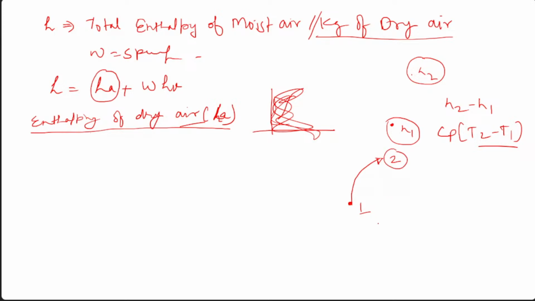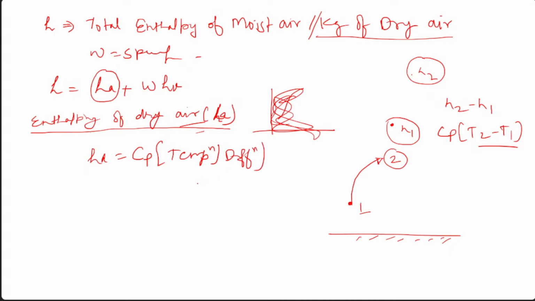So either we can take this as a reference. But for this dry air, we have to calculate HA equals Cp times the temperature difference. Are you getting it? So what is this temperature difference?